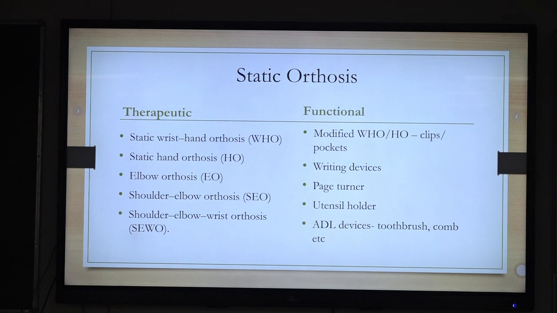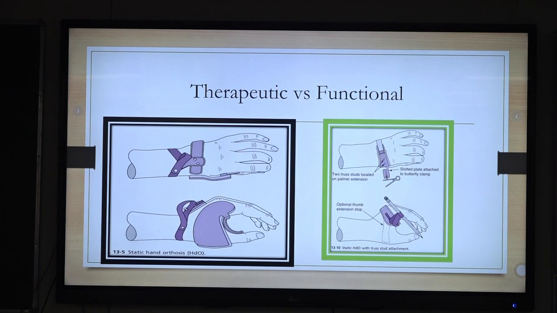If you modify it with clips or a pocket or any writing device or page turner to the hand, or any utensil holder in a hand orthosis, the same static orthosis will become the functional one. On the left of my side we are seeing a hand orthosis, Rancho's design. And the same Rancho's design has been applied with a pencil holder, and above is the clamp. We can hold pen, pencil, whatever.